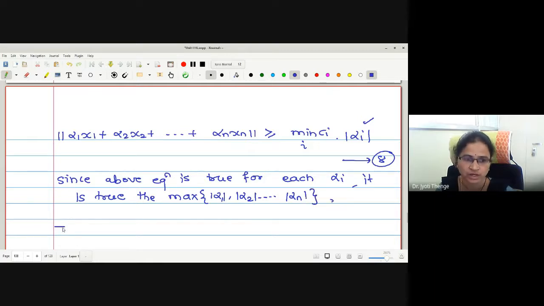Okay. Therefore, I can write this as, is it norm x now? This left hand side, arbitrary vector x, no? Yes, ma'am. Norm x is greater or equal to minimum Ci and maximum mod alpha.